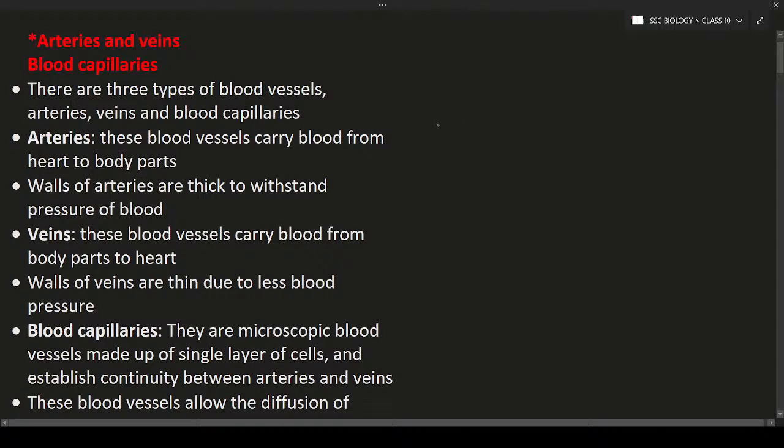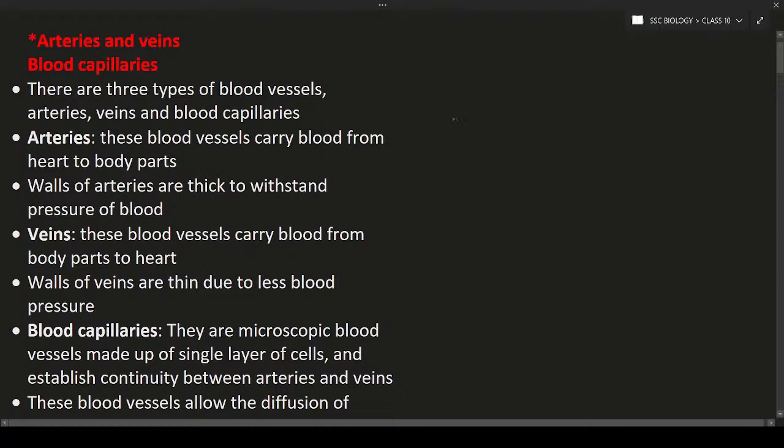So today we are going to discuss arteries and veins, and also blood capillaries. These are the topics that we are going to discuss today. And remember one thing, if you have any doubts or questions, use the live chat section to ask me. If you ask your doubts or questions in the live chat section, I can answer those questions. Do not forget about it.